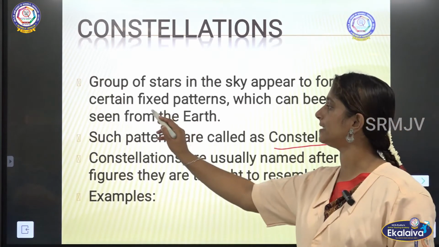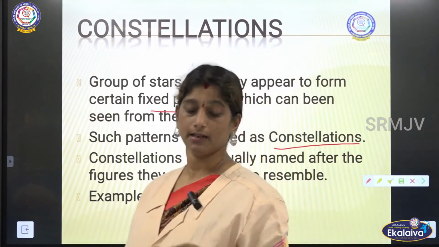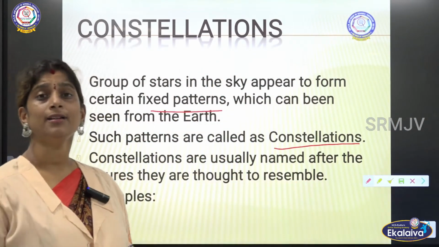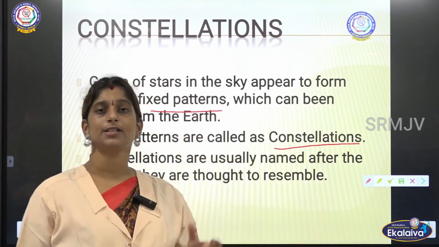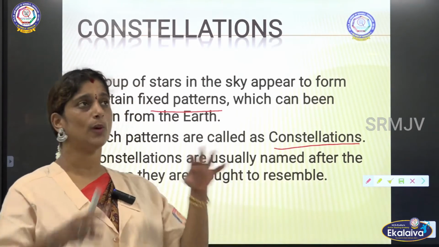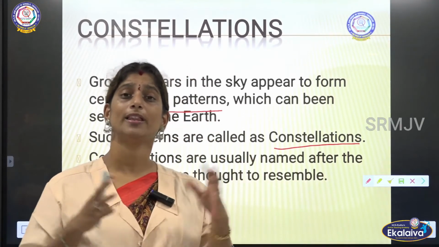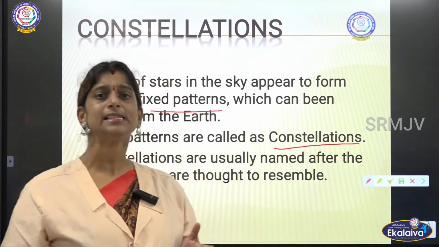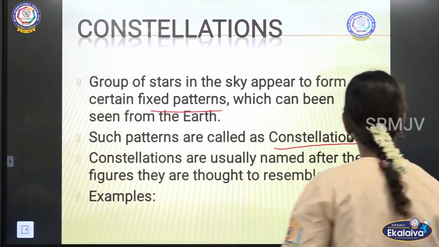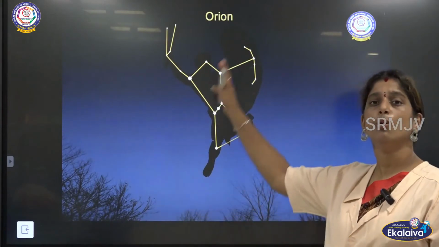Constellations are usually named after the figures they are thought to resemble. So they form fixed pattern and that is easily visible from the earth also, right? These constellations are named after the pattern which they resemble. So when they look like a bear or a tiger or a lion, we name those constellations based on that. So here we can see the example Orion.